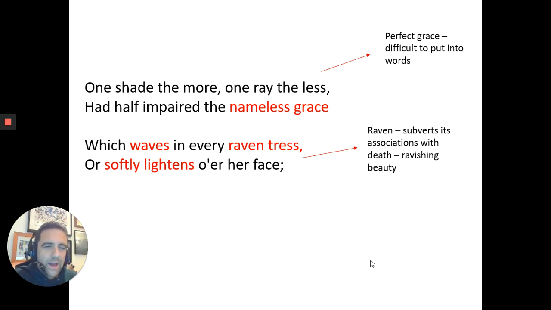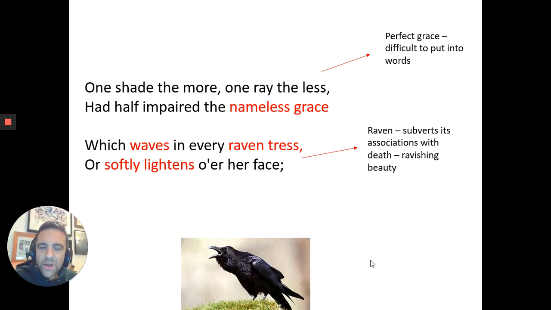And again, Byron is taking something that we might traditionally associate with negative connotations. Think of the bird, the raven. And we see a raven in Macbeth, if you remember. It signifies death. But here he subverts this association and actually uses it to show her ravishing beauty. And then it's a beauty that lightens over her face. It seems to brighten her face. And the poem seems to start to zoom in on her face. And as we move through the next two lines, into her mind.